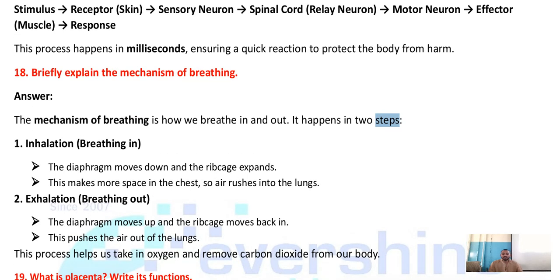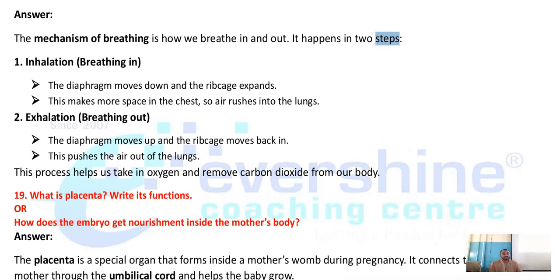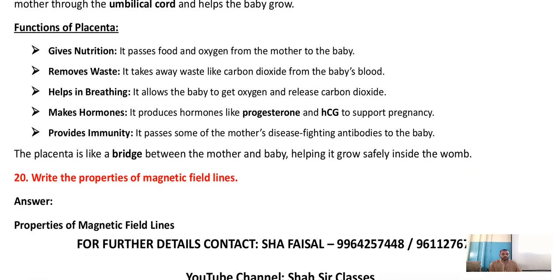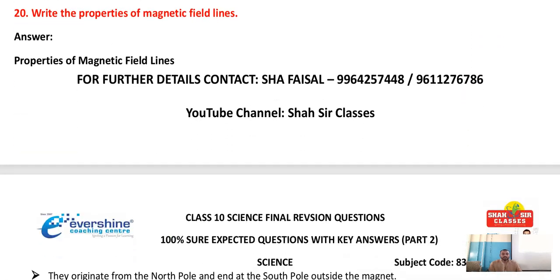Explain the mechanism of breathing, inhalation and exhalation. What is placenta? Write its functions. Very, very, very important question. Do not forget. The same question can be asked for you in this form. How does the embryo get nourishment inside the mother's body? So you are supposed to write the answer this much. Properties of magnetic field lines.